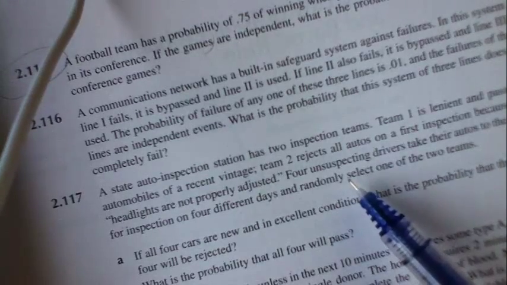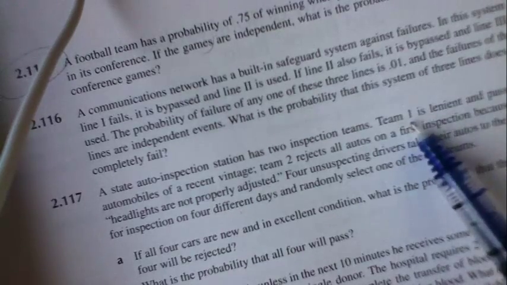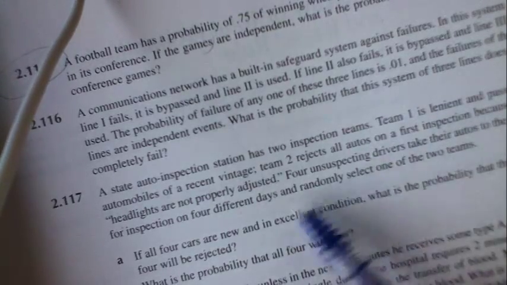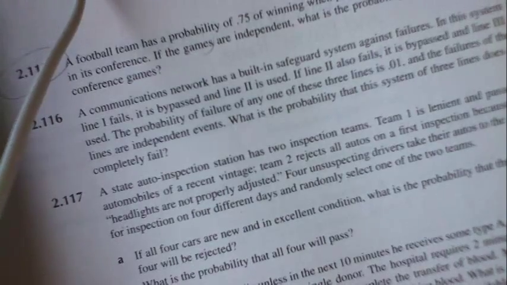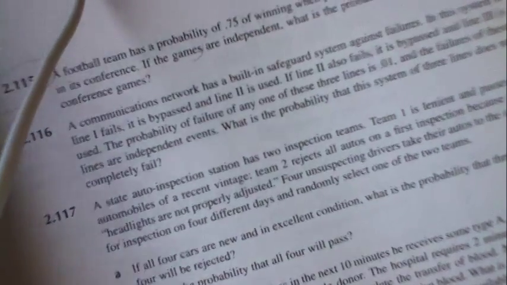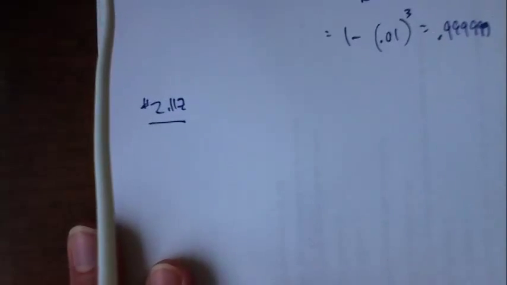If it's heads, then they pass because they get Team 1. If it's tails, then they fail because they've gotten Team 2. Okay. Again, feel free to stop this video at any point in time and try to work the problem out yourself. But here's my solution to this.